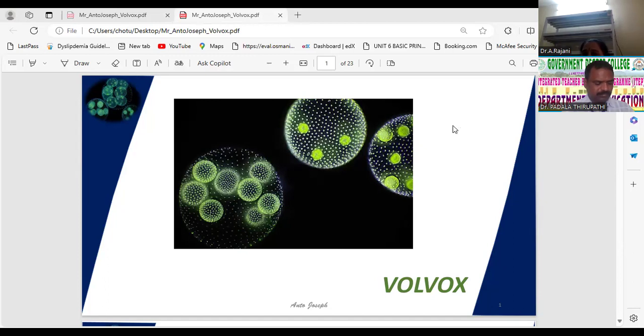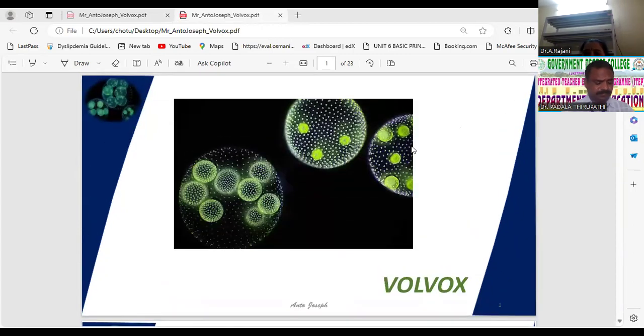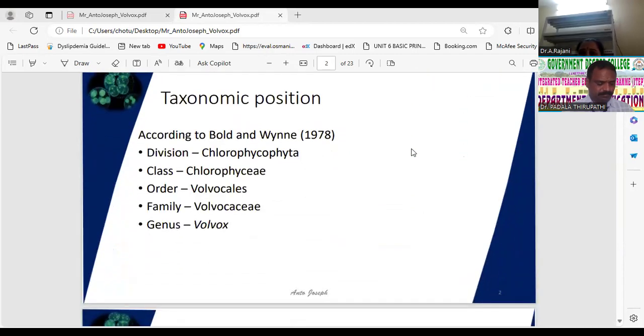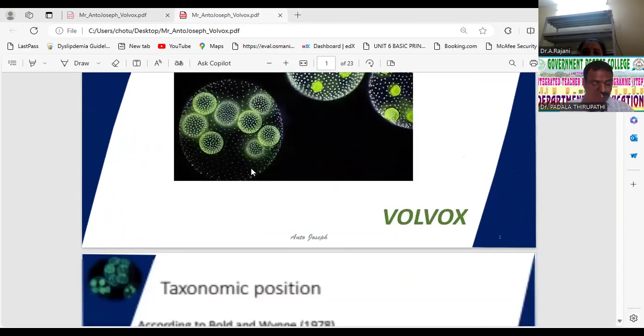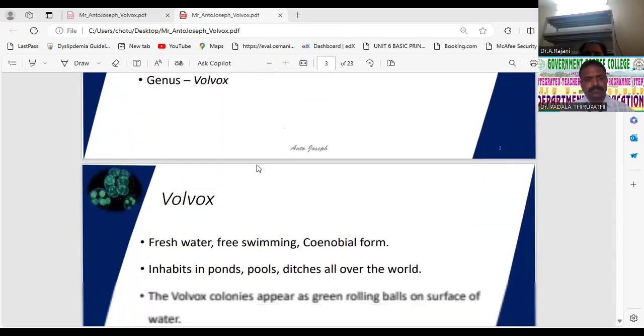The first class is the Chlorophyceae member. In Chlorophyceae, the type study is called Volvox. See here, this is the taxonomic position of Volvox. First, what is the meaning of Volvox? This is a Latin word meaning to roll. The colonies are coenobium, or rolling; the structure is a rolling structure. Coming to the taxonomic position: class Chlorophyceae, order Volvocales, family Volvocaceae, genus Volvox.